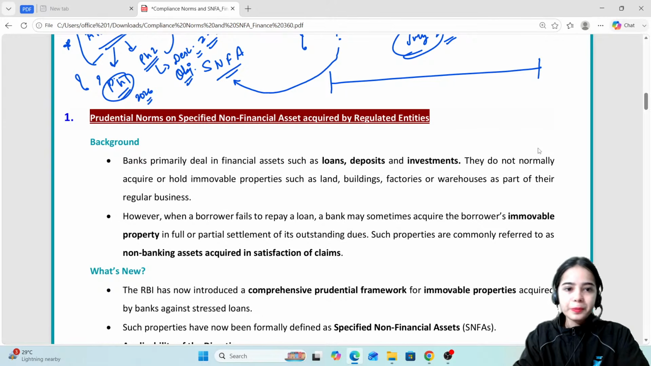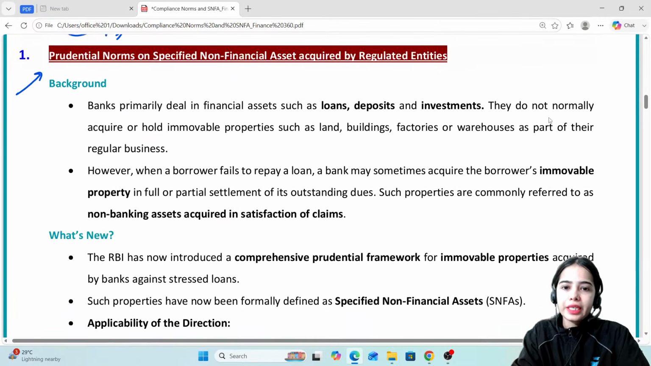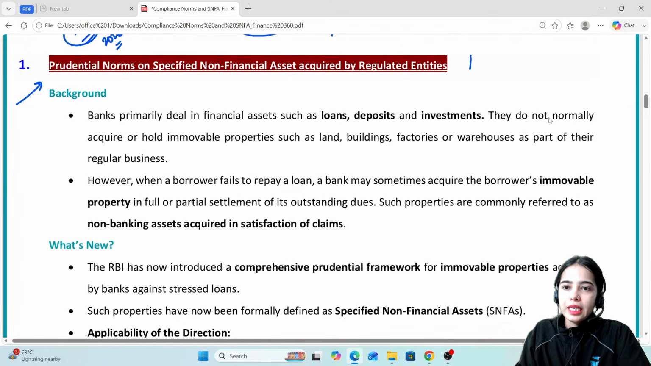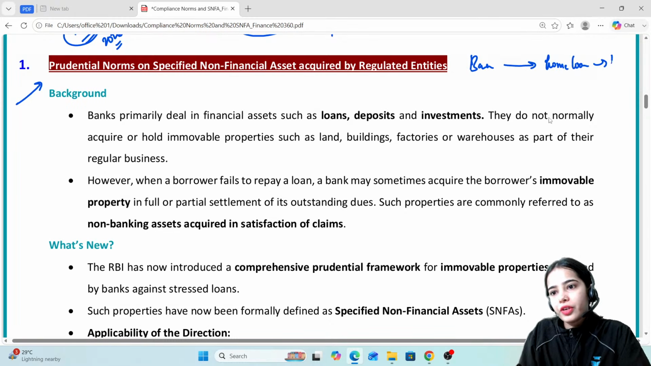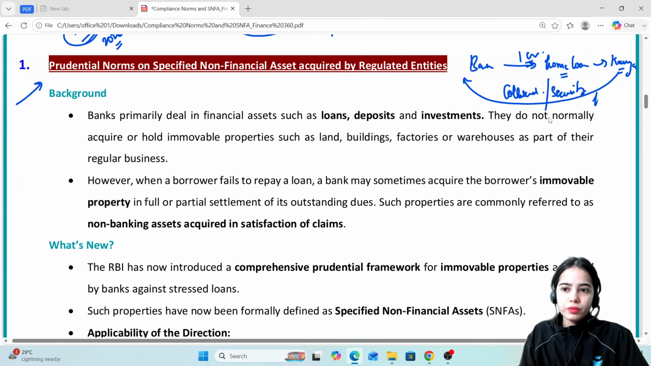Hello everyone, good morning. Welcome to the session once again. So today we are going to discuss two topics. The first one is prudential norms on specified non-financial asset acquired by regulated entity. So think about it: let's say the bank is giving a home loan to Kavya. Now the bank will take what as collateral? If the bank is giving 1 crore rupees as a home loan, Kavya will have to give collateral security to the bank. Now this security will be in the form of a home.